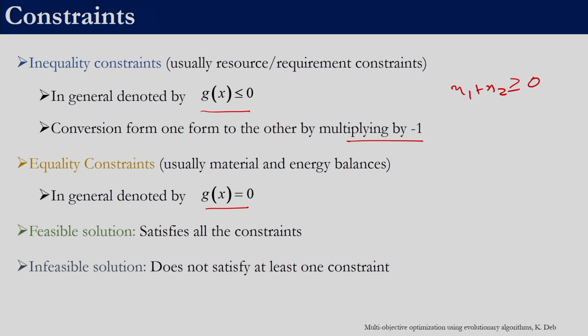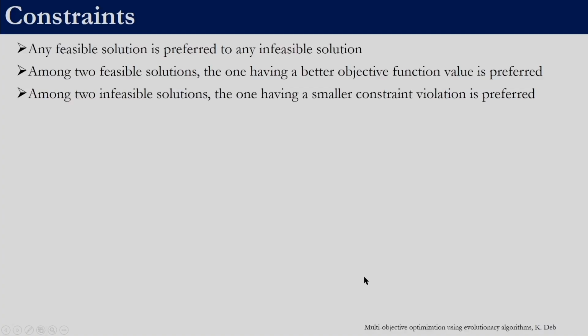So solutions we classify into two types, feasible solution and infeasible solution. A feasible solution is one which satisfies all the constraints, and we are interested in feasible solutions. Infeasible solutions are those which violate at least one constraint. So if there is a solution which has a very good objective function value, but it is not satisfying even one constraint, that solution is not useful for us, because we are interested in feasible solutions, and among feasible solutions, the one that is the best is what we are looking for.